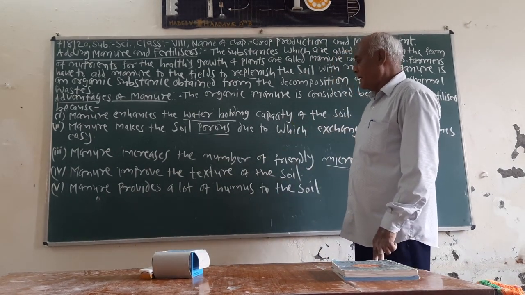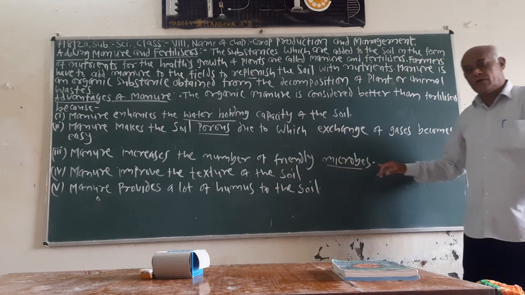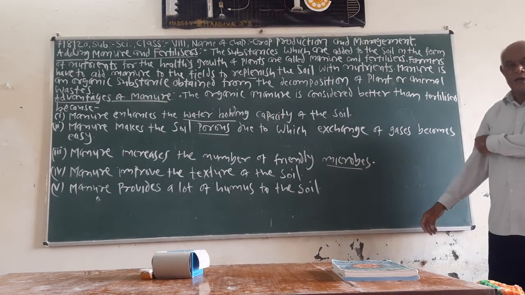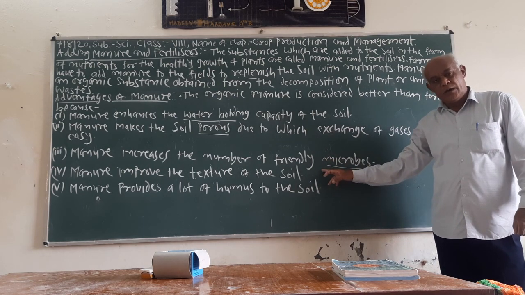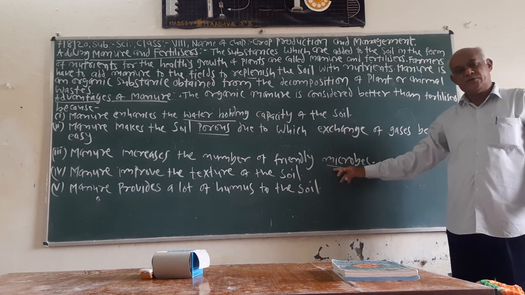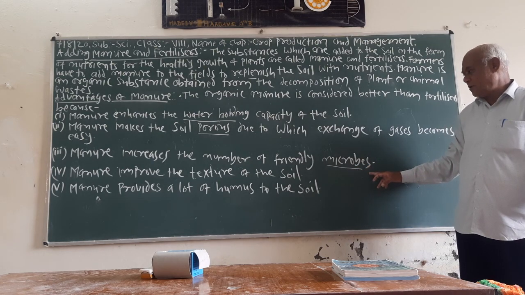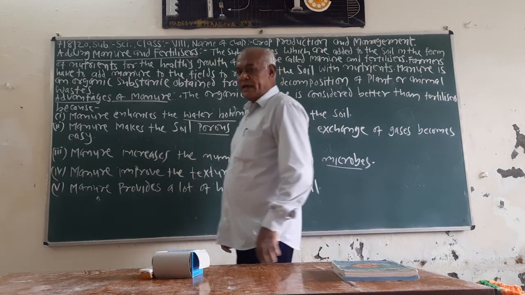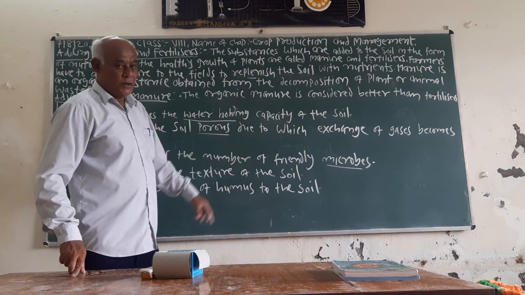So manure increases the number of friendly microbes like rhizobium bacteria, and if we add manure into the soil, the rhizobium bacteria increase in the soil, which increases the amount of nitrogen in the soil.